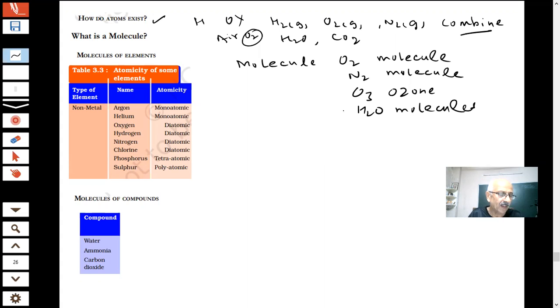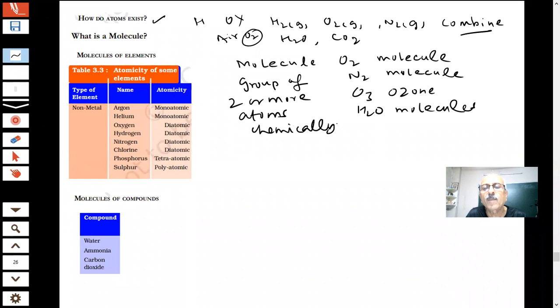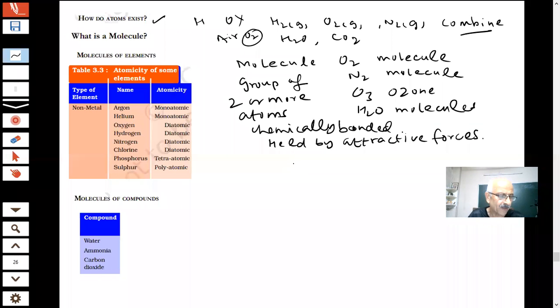That means a molecule is nothing but a group of two or more atoms, and they are chemically bonded. What is bonding? We will tell you that there is an attractive force between them, and atoms are held by attractive forces. There are attractive forces which hold these atoms, students.